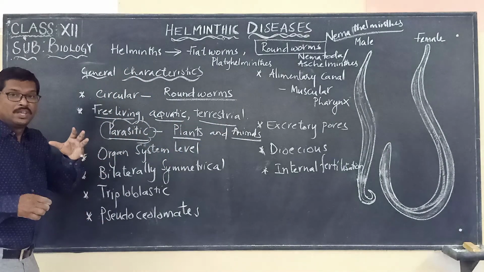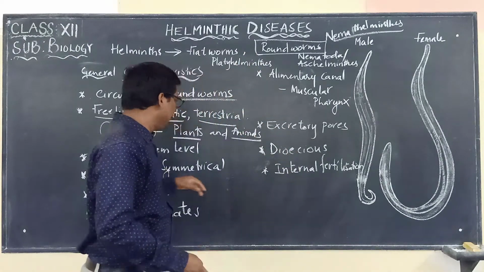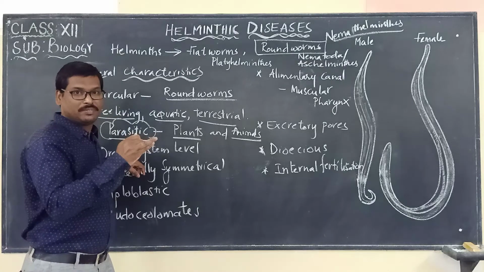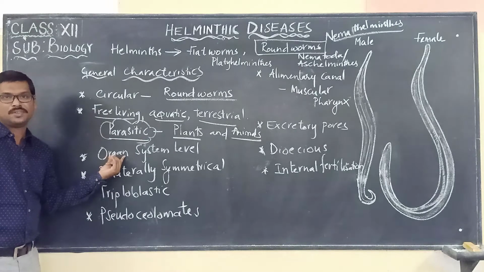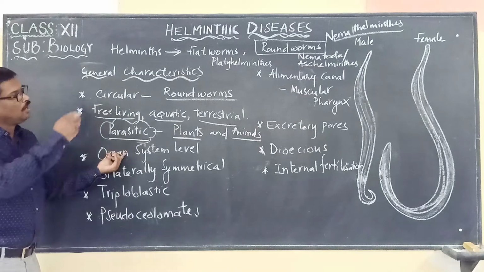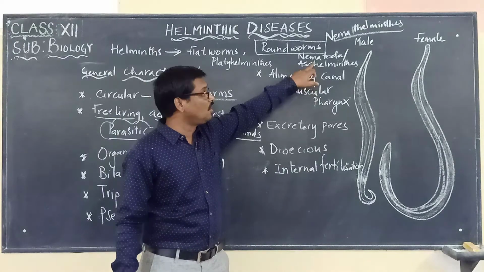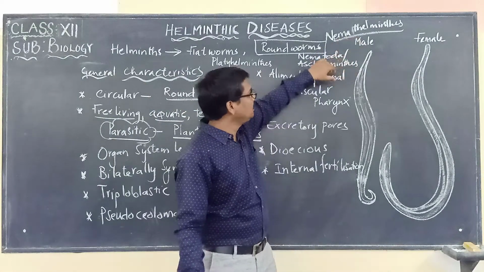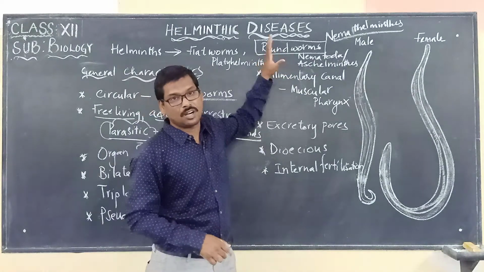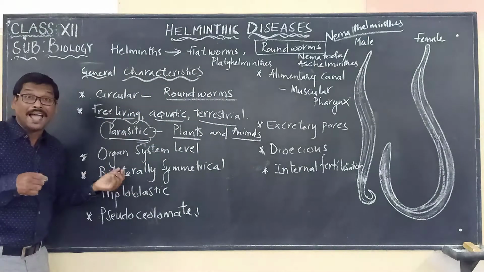If you are looking at their body organization, they show organ system level of organization. It is not cellular, it is not tissue level, but organ system level, which consists of cells, tissues and organs, in this phylum called Nematoda, under which roundworms come.